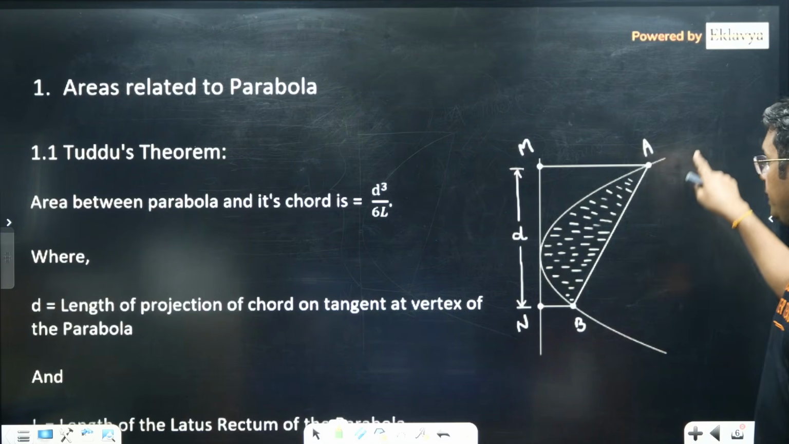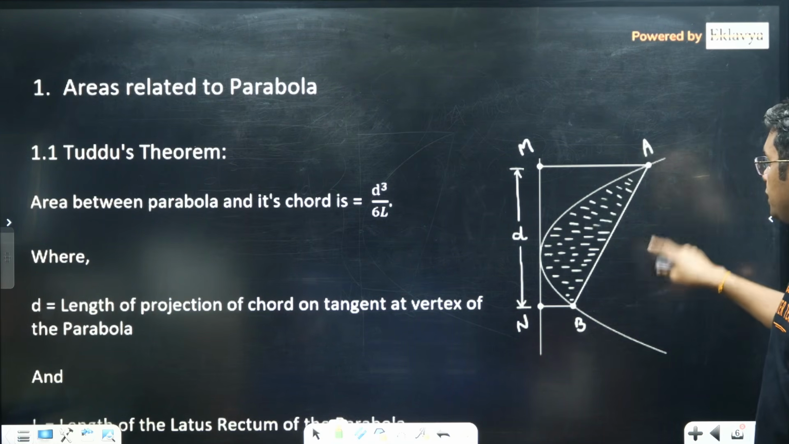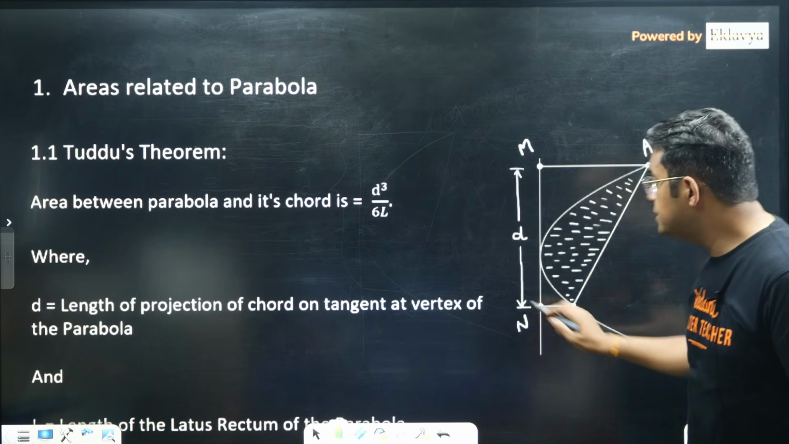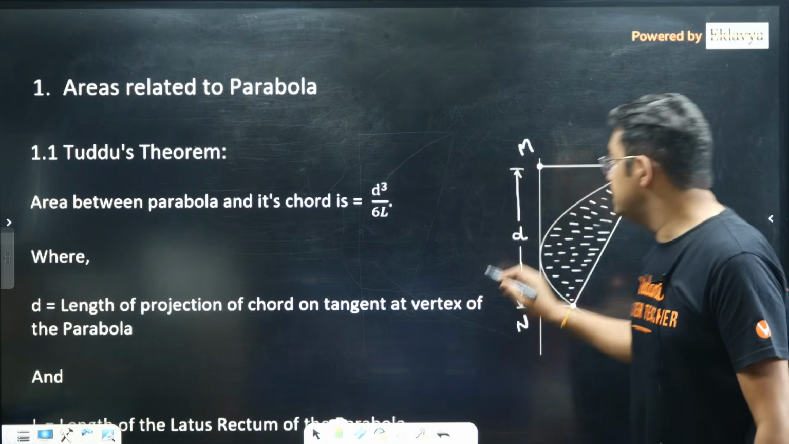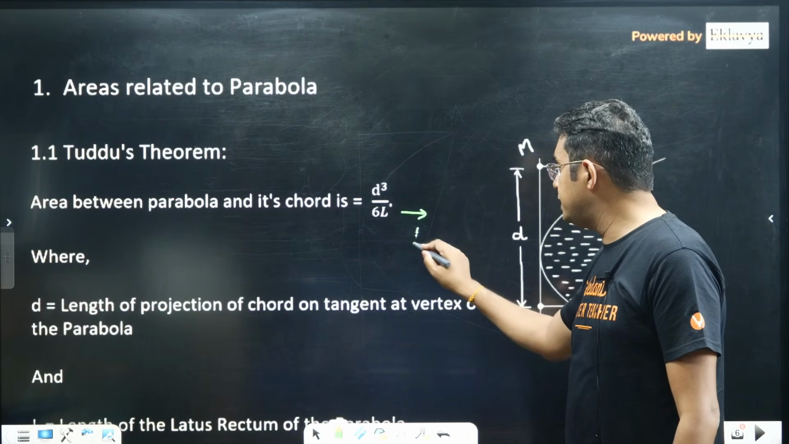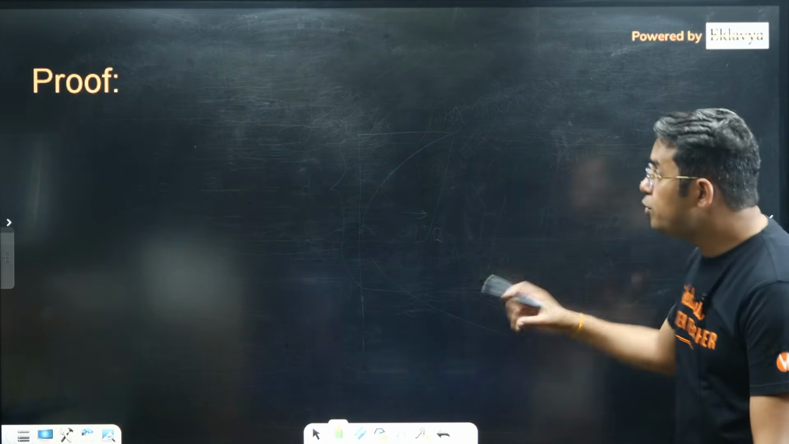Area between a parabola and its chord is given by dq upon 6l, where d is the length of projection of the chord on the tangent at the vertex, and l is the length of the latus rectum. Okay, now a few more proofs I am leaving.